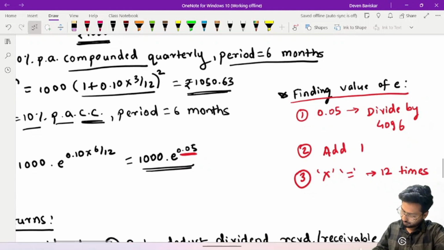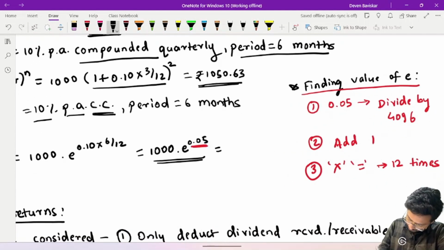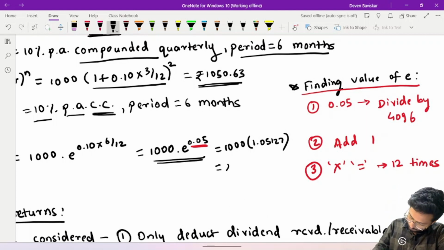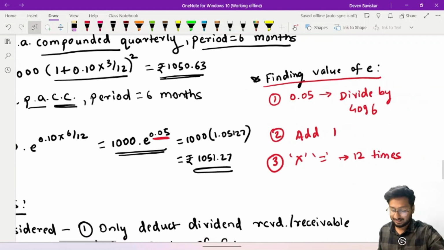It comes to 1.05127. So 1000 into 1.05127, the futures price comes to 1051.27.